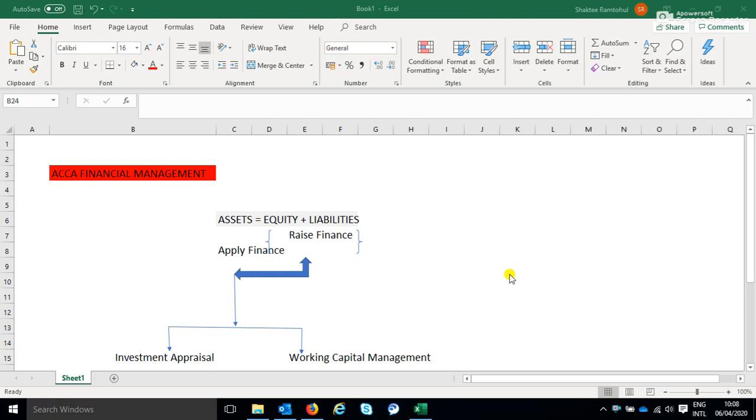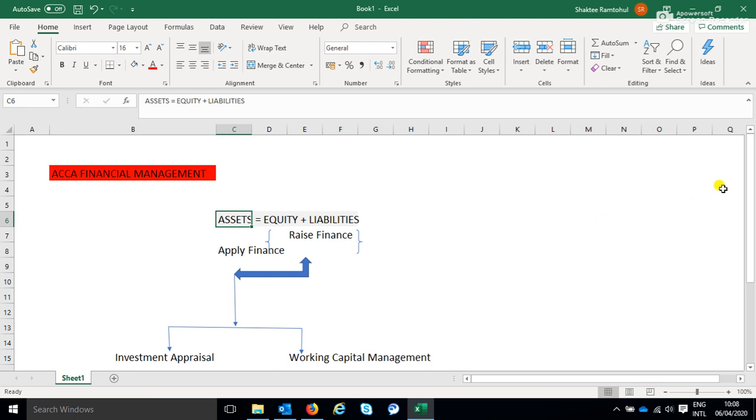Hello everyone. The purpose of this video is to give you a brief on paper Financial Management in the ACCA qualification. This is one of the papers that I teach on this professional qualification. To break it down, for those of you who are a little bit familiar with finance, you will recall this equation here: assets equal equity plus liabilities.